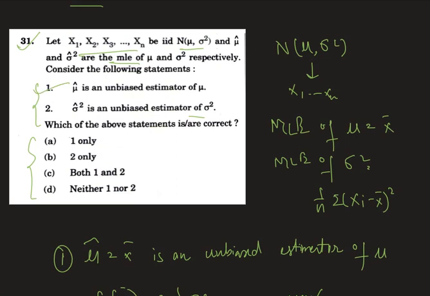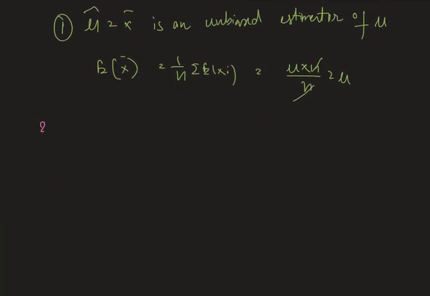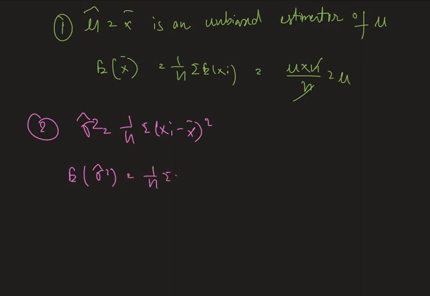Therefore statement 1 is a correct statement. Now let's check the second statement. Sigma hat square is 1 by n sum over (xi minus x bar) whole square. Now we have to check whether expectation of sigma hat square is sigma square or not. It results in 1 by n sum over expectation of (xi minus x bar) whole square, or we can write 1 by n sum over expectation of xi square minus expectation of x bar square.